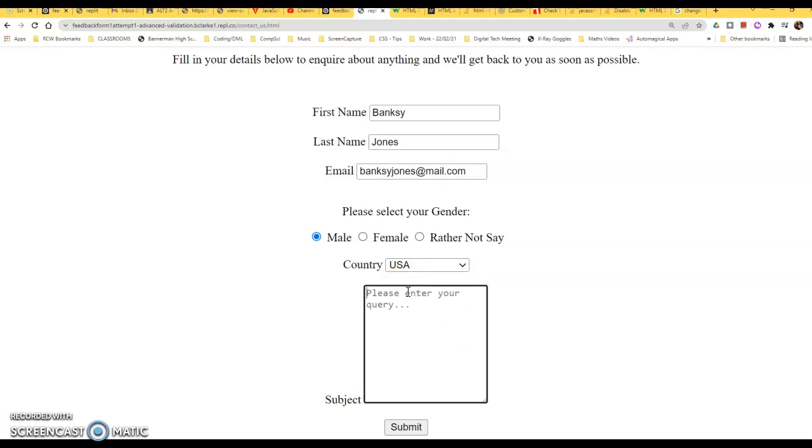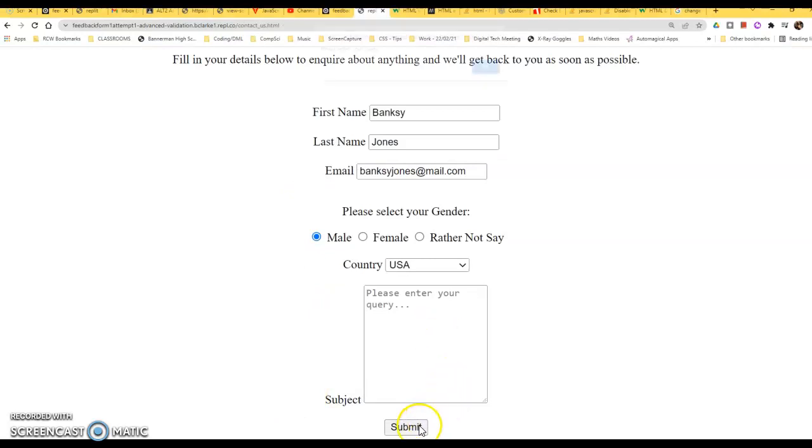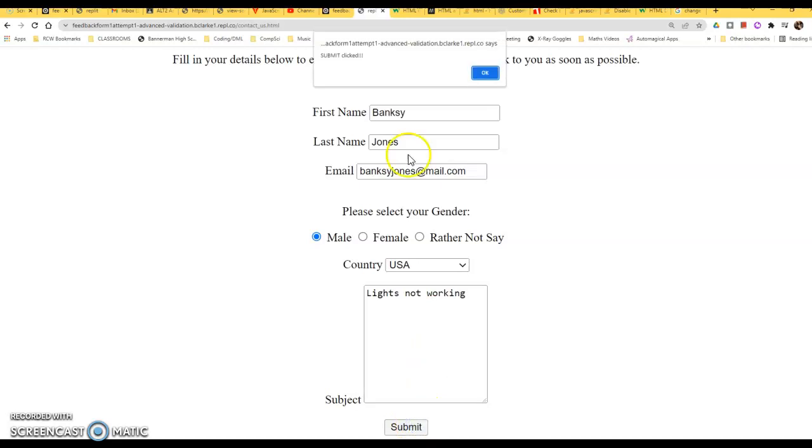Leave out the text box here now, and again check Firebase just to show you that there's nothing there at the moment. So submit here now. Please enter your query, and again it goes back to that thing there, but look, it's not the worst. You couldn't mention any limitations. Please enter your query. Lights not working, and I'm sure now that this won't get sent to Firebase. It can't. I must have made a mistake somewhere.